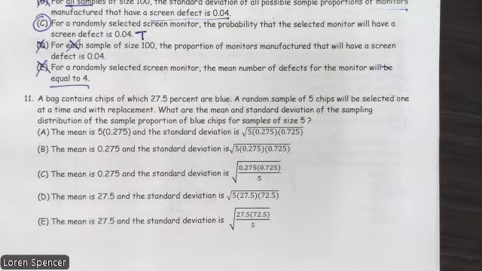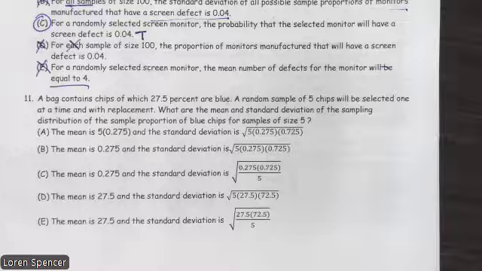A bag contains chips of which 27.5% are blue. A random sample of 5 chips will be selected one at a time and with replacement. What are the mean and standard deviation of the sampling distribution of the sample proportion of blue chips from samples of size 5?